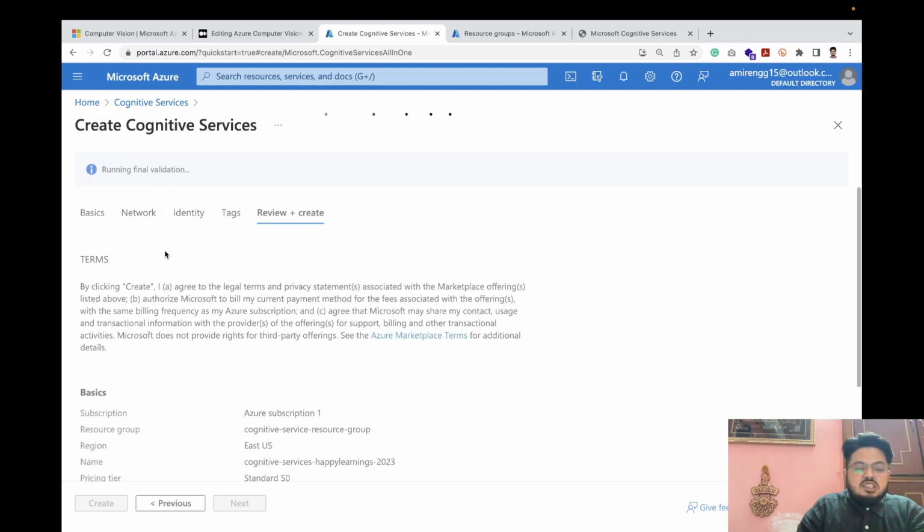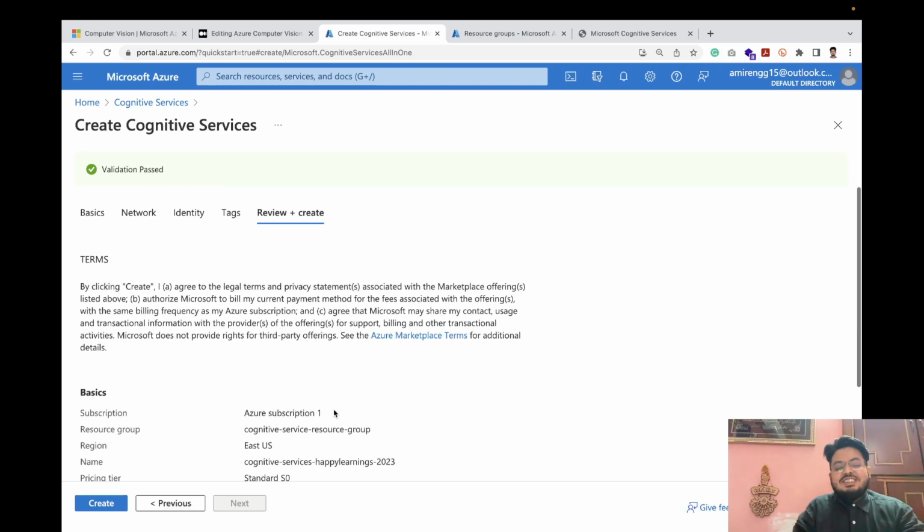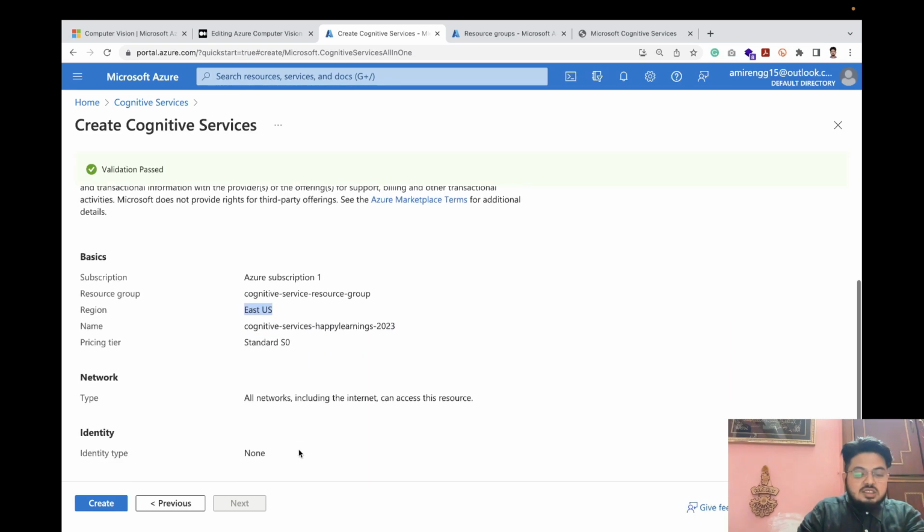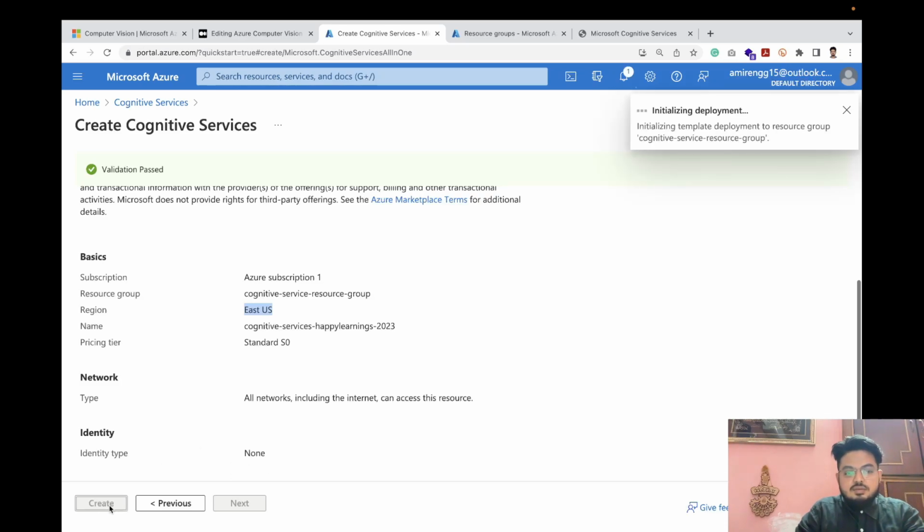Running final validation. This page should be reviewed very thoroughly because charging will come based on the features which we have taken. Now see, we are on a pay as you go subscription. We have seen over here this will be our name of the API and part of the endpoint. Our region is East US. This is also important. S0, network type, identity chosen default. Now we'll click create.